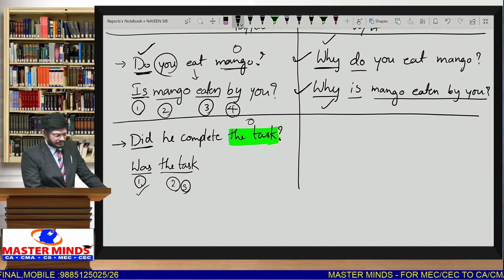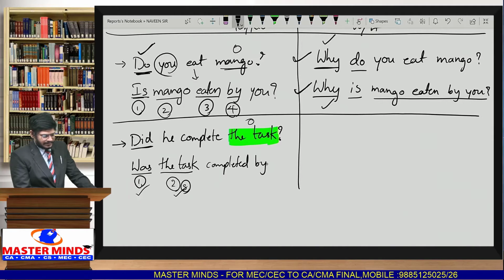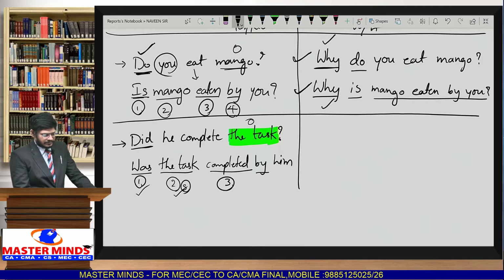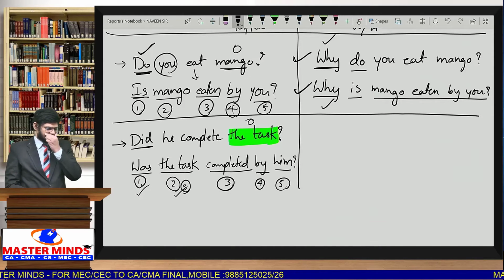Second step, was the task completed by him. So completed is the V3 form. This is step number 3. By is the 4th step. Him is the last and 5th step, as we saw earlier. And the question mark must be there.